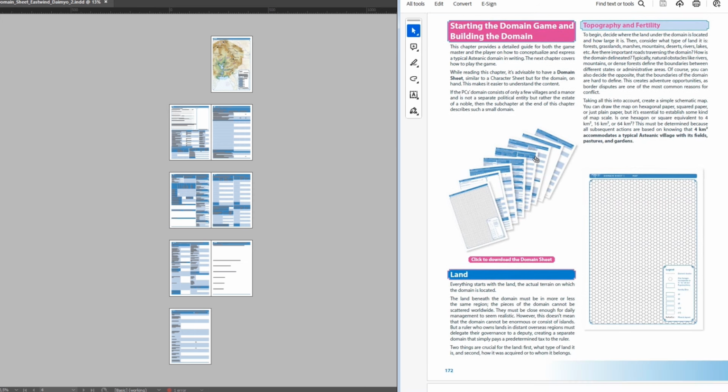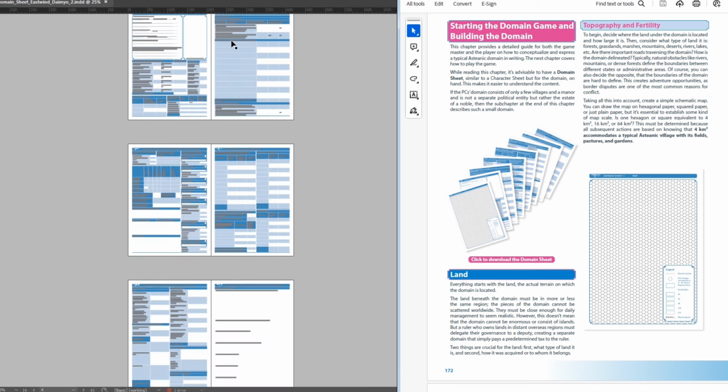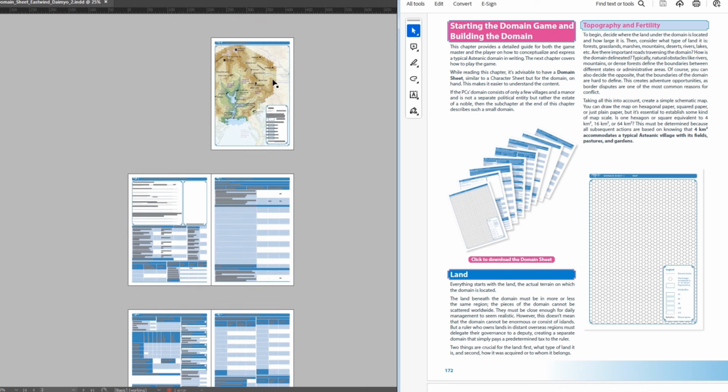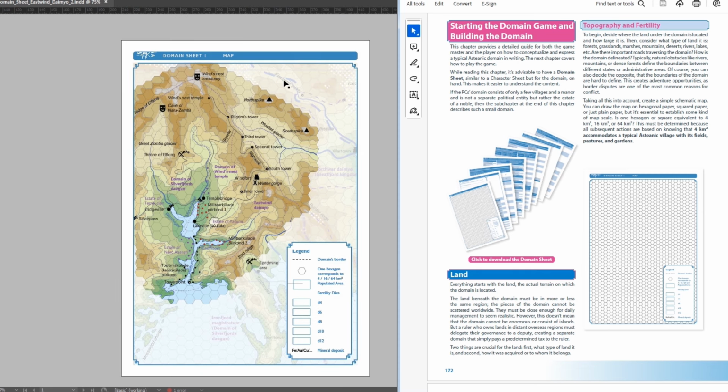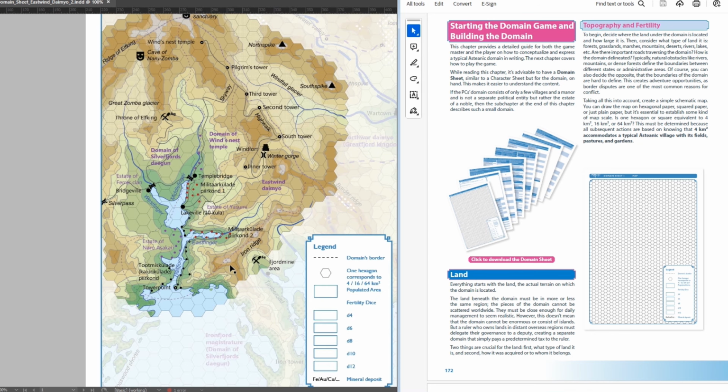The empty domain sheet can be downloaded from the link inside the basic rules book, and the example domain is what we'll build in this video. We start with a simple map. For the example, I use one of the Asteanic world areas, but really you can just draw some lines for rivers, coast, mountains, and that would be good enough. More details can also be filled in later when players build their forts, new villages, and so on.